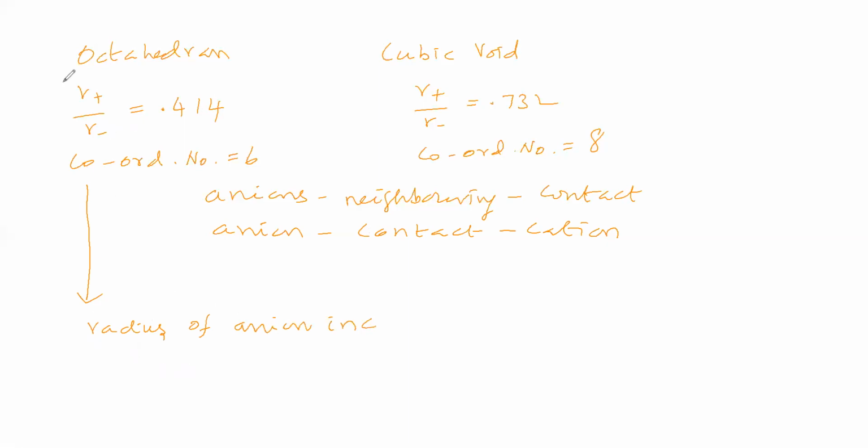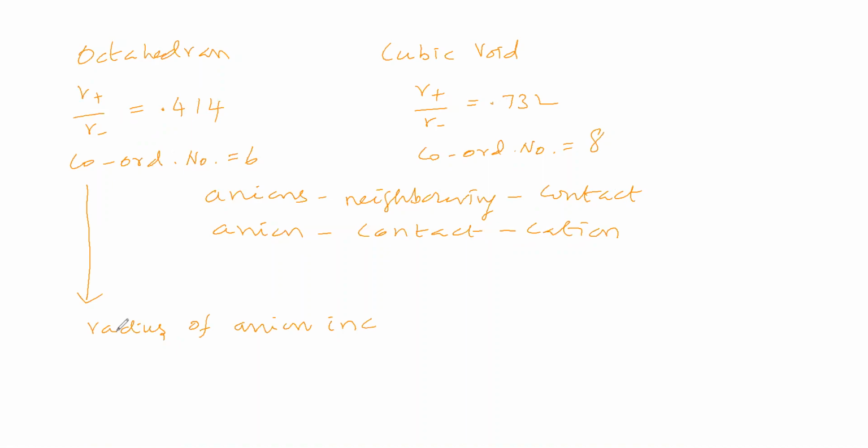We will take this point, the radius of the cation, and substitute the radius of the anion. We get the ratio 0.414. At this place, neighboring anions are just in contact, and the anion is in contact with the cation. Here also it is like this.